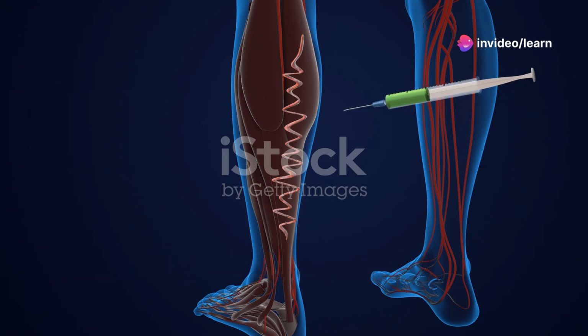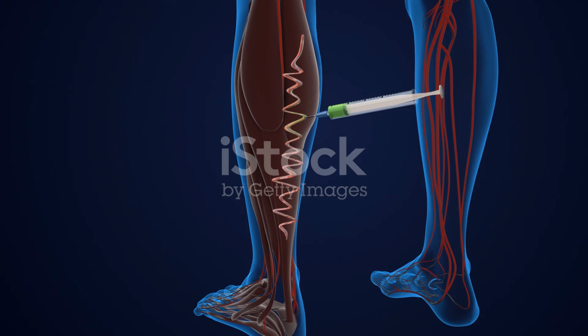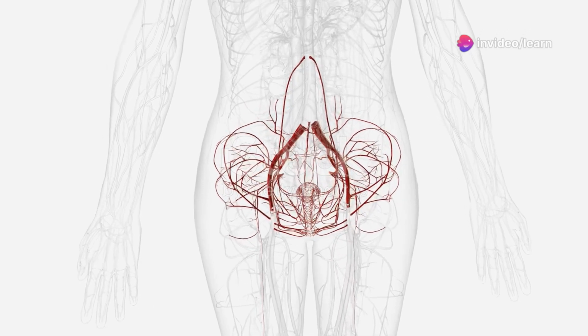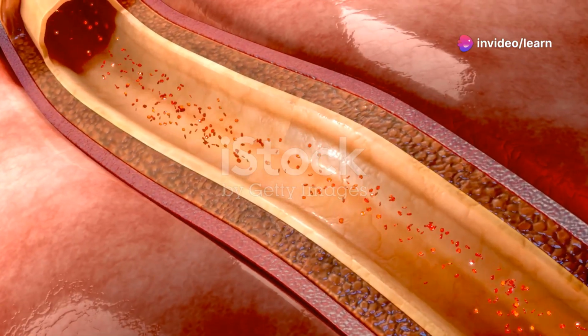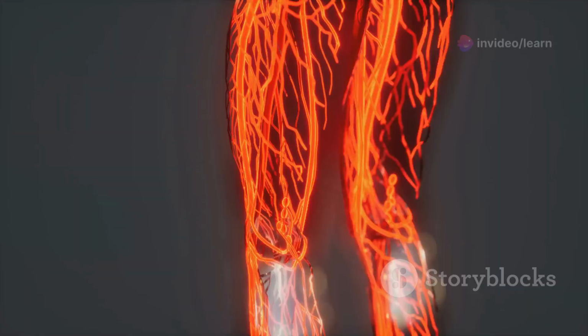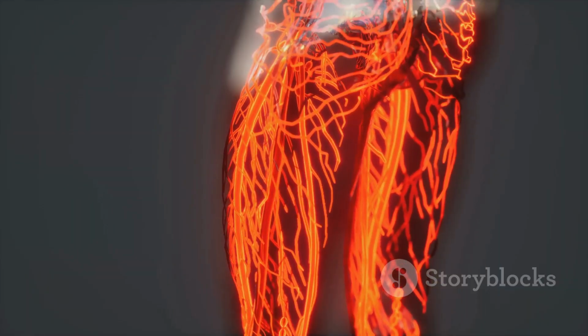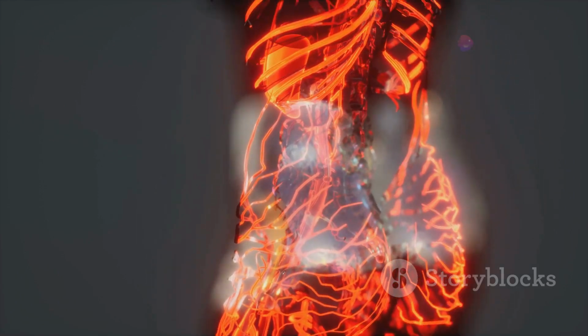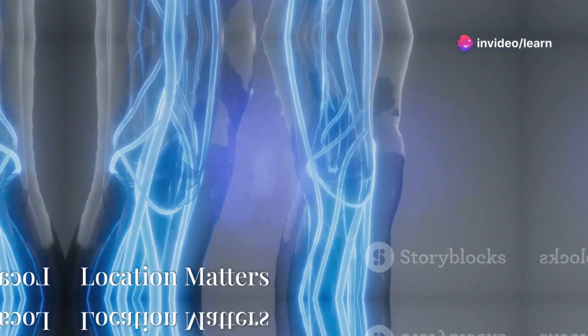Deep vein thrombosis, or DVT, occurs when a blood clot, known as a thrombus, forms in one or more of the deep veins, typically in the legs. These veins are responsible for carrying blood back to the heart. When a clot forms, it can partially or completely block blood flow, leading to a range of complications. If a clot dislodges from the vein, it can travel through the bloodstream to the lungs, resulting in a pulmonary embolism, or PE.